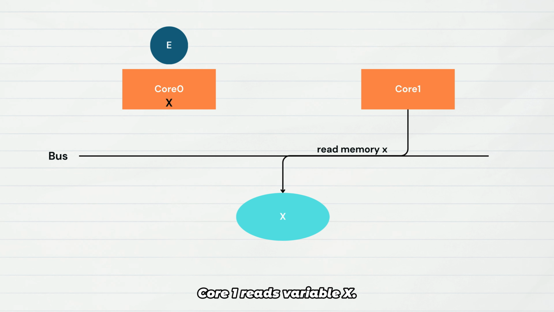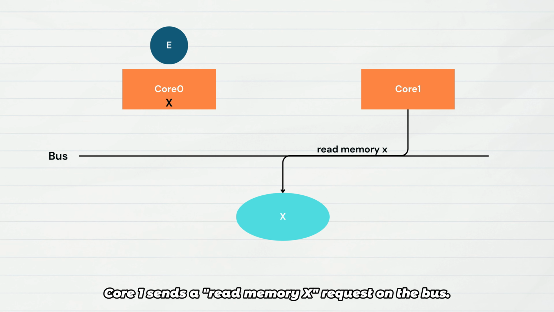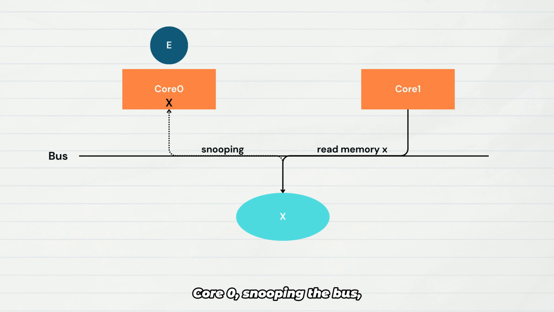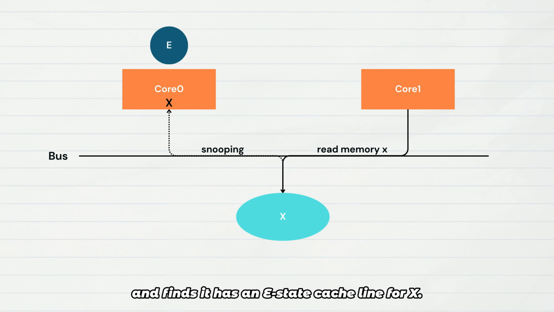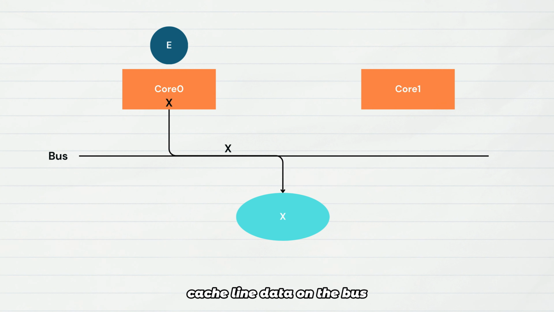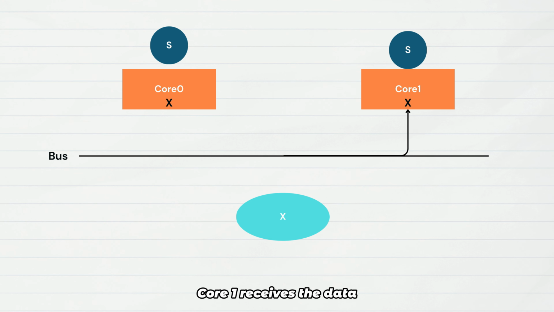Next, core 1 reads variable x. Core 1 sends a read memory x request on the bus. Core 0, snooping the bus, detects this request and finds it has an E-state cache line for x. Core 0 sends a copy of this cache line data on the bus and simultaneously changes its own cache line state from E-state to shared. Core 1 receives the data and sets its cache line state to S state.